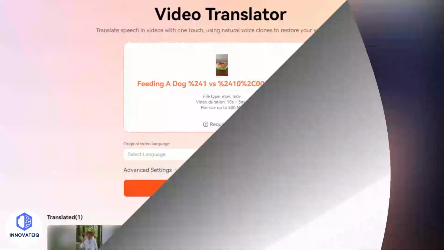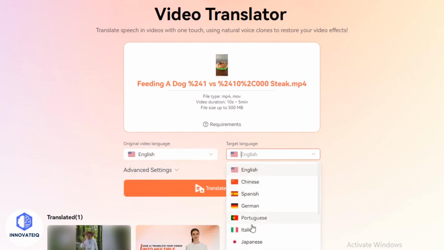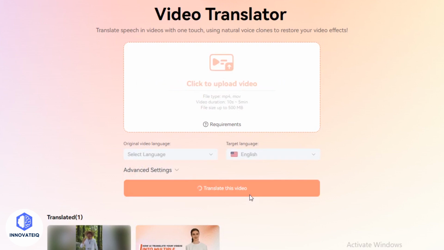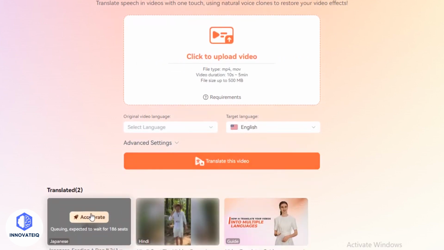This is the $10,000. Select the video's language, English, and the target translate language, Japanese. You can translate to various languages like Chinese, Spanish, German, Portuguese, Italian, Japanese, Indonesian, Arabic, Filipino, Korean, Hindi, Russian, French. Confirm your settings and click on the Translate this video button. Wait for a few minutes. Step 6.